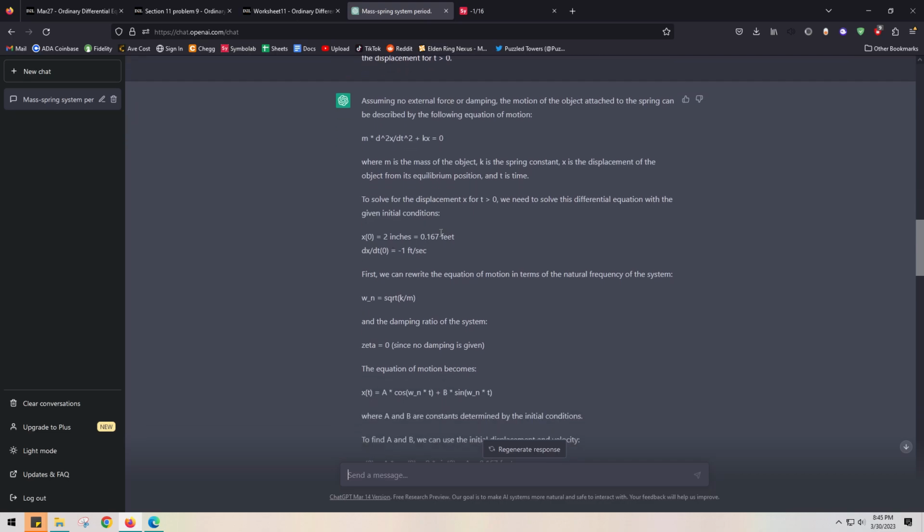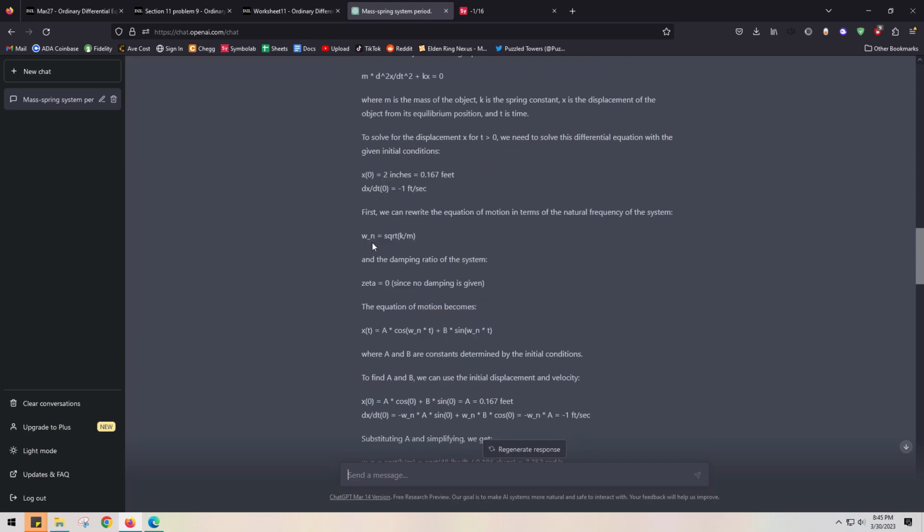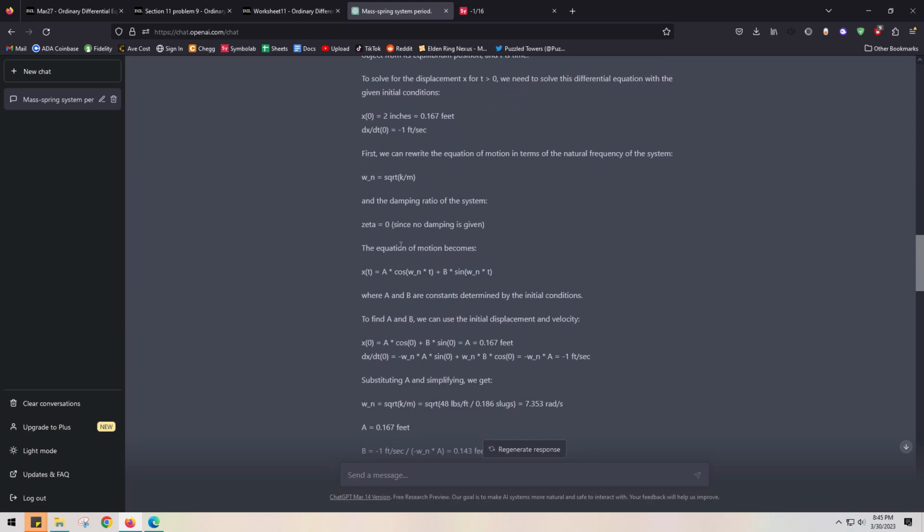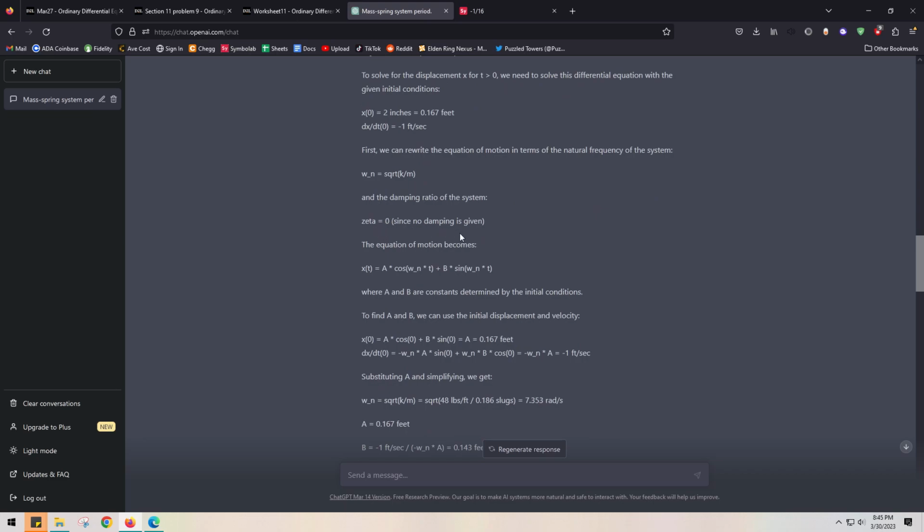Okay, so anyway, it didn't use fractions again. That's kind of annoying. dx over dt, I don't know why it can't just use x prime. Just write it out as x prime. I don't know when it started doing this. That's new. Zeta equals 0.